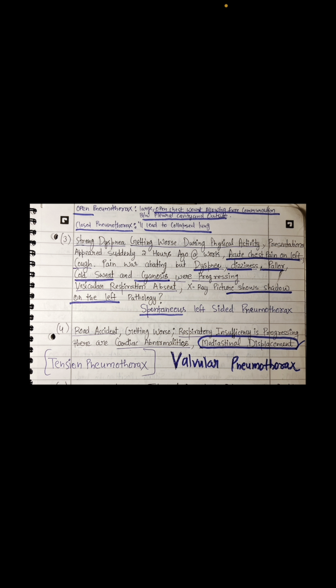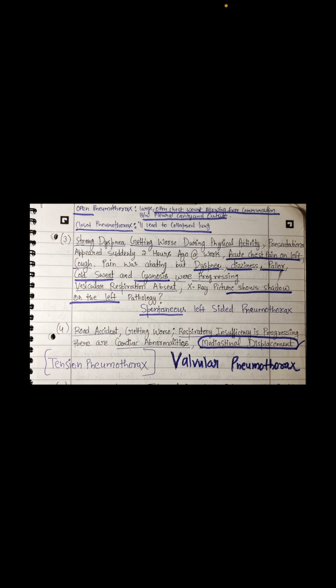So what would have happened there? The lung got collapsed. That's why we cannot detect the respiration there. Another finding is that it started suddenly: the pain started suddenly, with cyanosis, pallor and cold sweat. The patient's condition is grave, and the x-ray also shows a shadow on the left. So the pathology in the patient is a spontaneous left-sided pneumothorax.